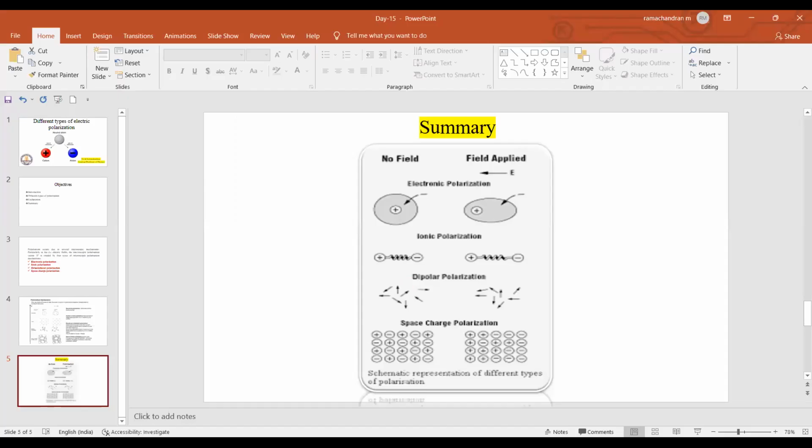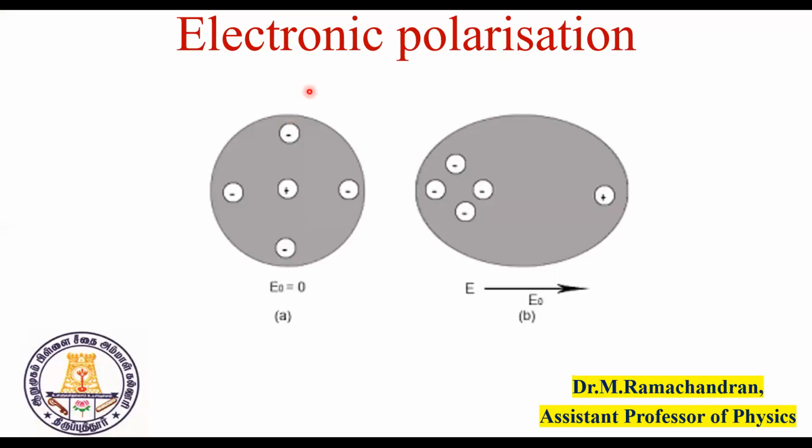One more thing we'll discuss today in detail is the electronic polarization. So let us now discuss the electronic polarization. You know that the positive and negative charges are arranged in a proper manner when the applied electric field is zero. When you apply the electric field, there is a small displacement of positive and negative charges.